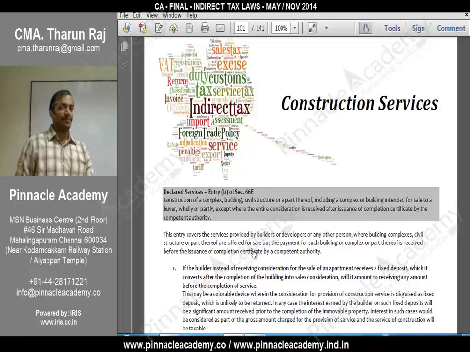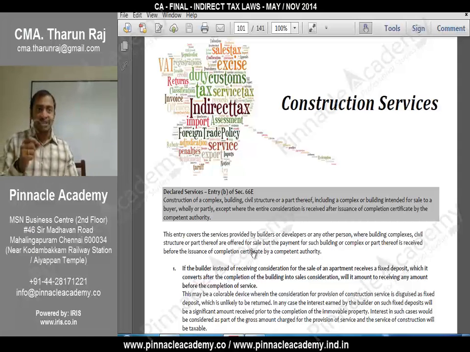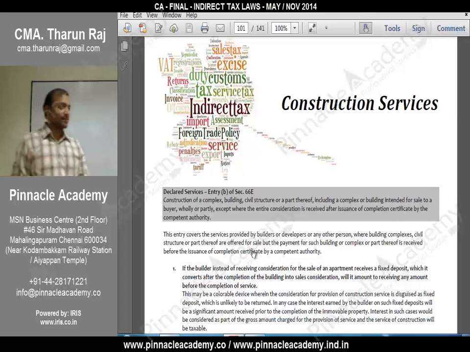It is a question. So that's why they are telling, if you receive any amount before sale, that portion is liable to service tax. This is the intention. If you receive any amount before sale of the property, then that amount is liable to service tax.